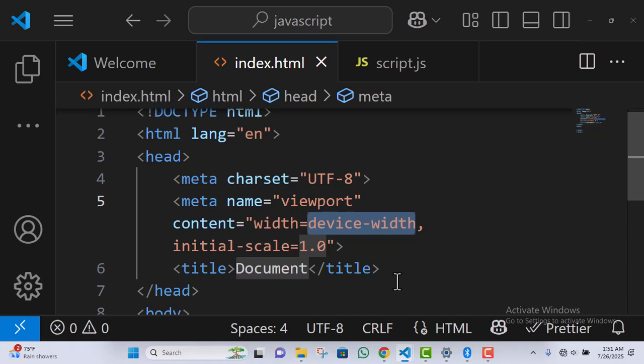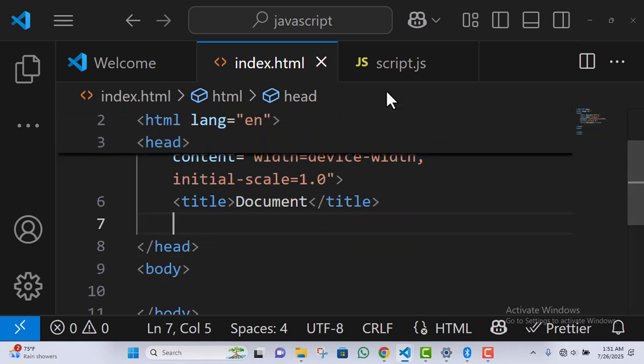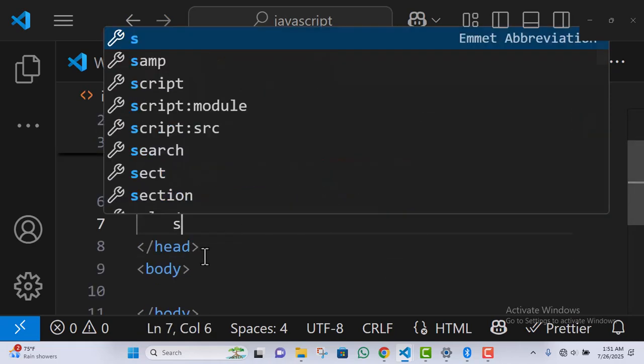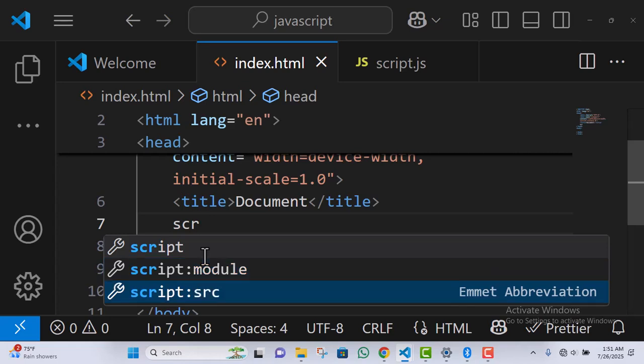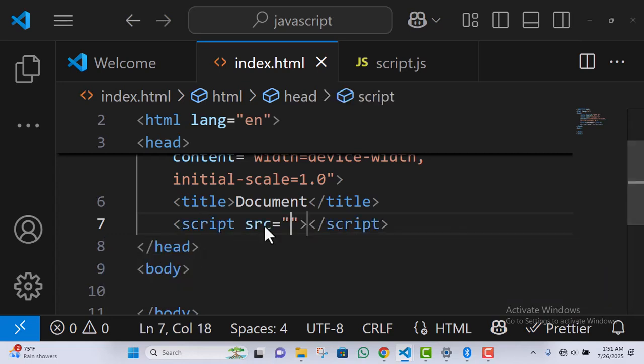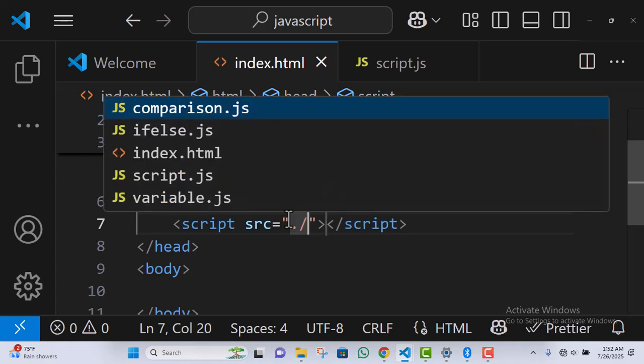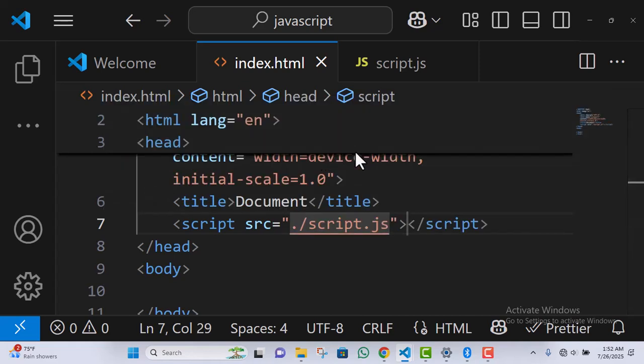Under the title, let me link my script.js. Inside the source, I'll click /, then select my script.js. So my JS is automatically linked to my HTML.